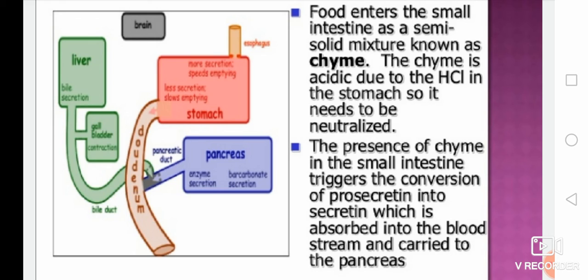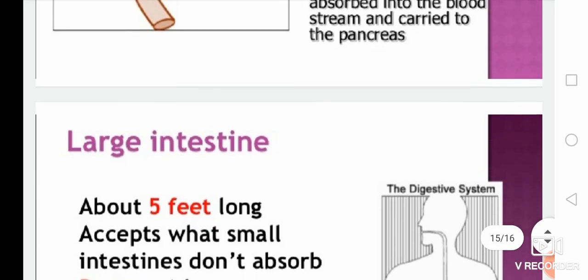See the diagram: the red block is the stomach, the blue block is the pancreas, and the green block is the liver. The bile secreted from the liver and stored in the gallbladder both open through the common bile duct, along with the pancreatic duct, into the duodenum.